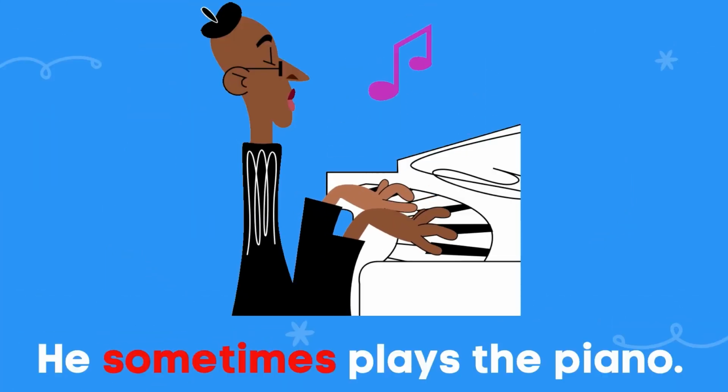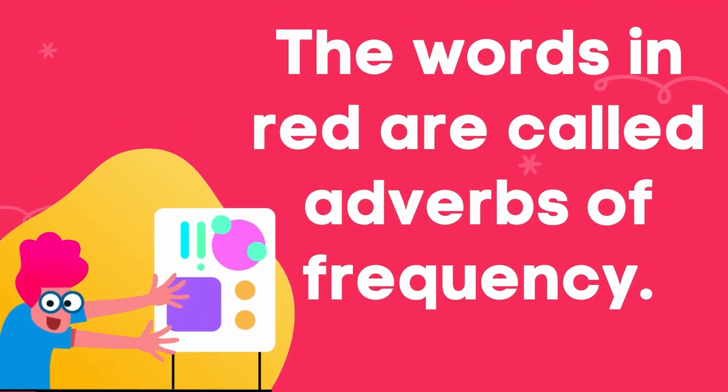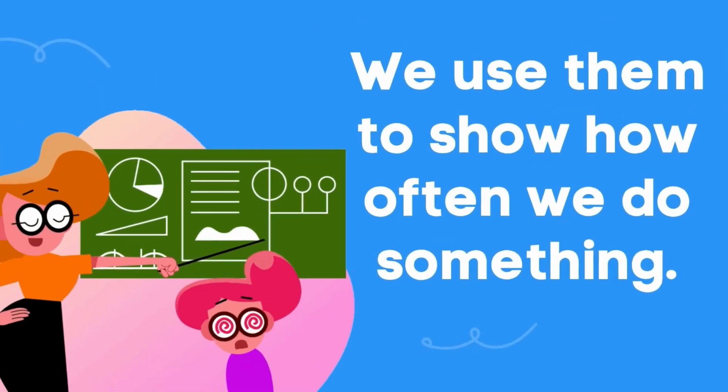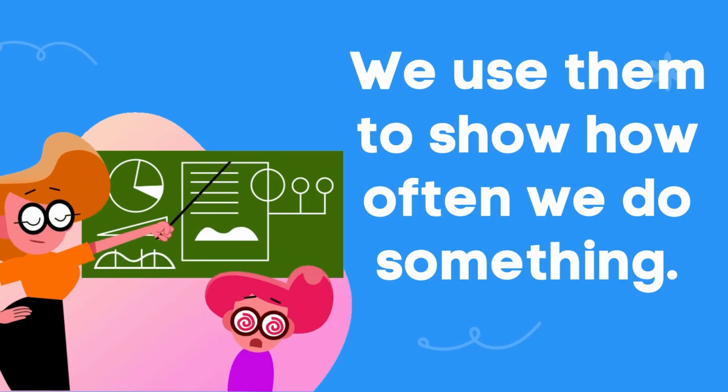He sometimes plays the piano. The words in red, sometimes and often, are called adverbs of frequency. We use them to show how often we do something.